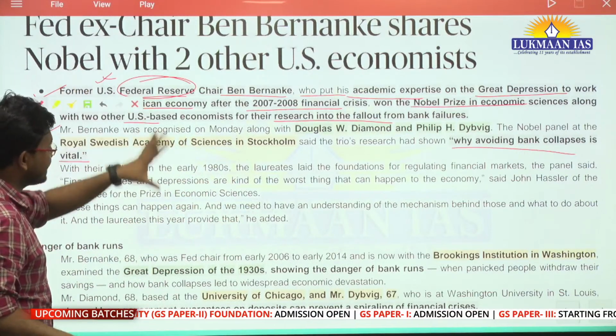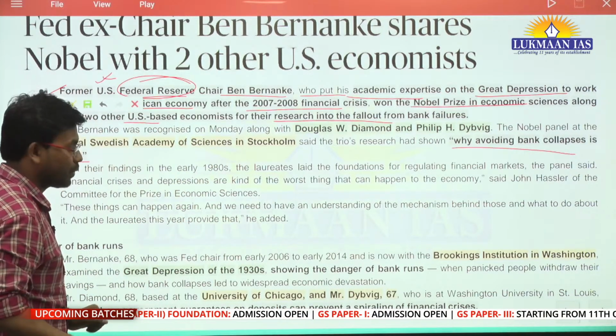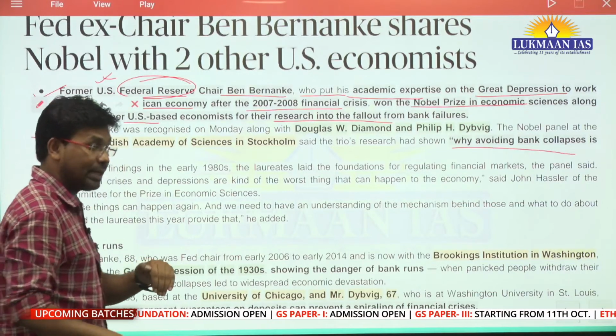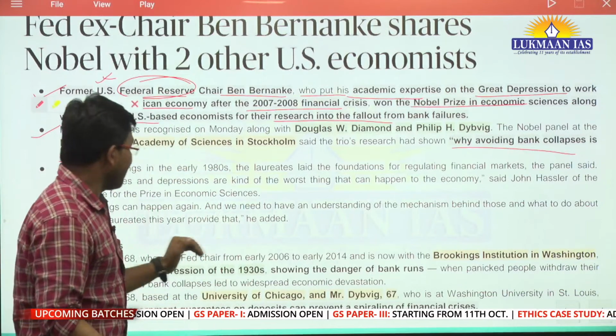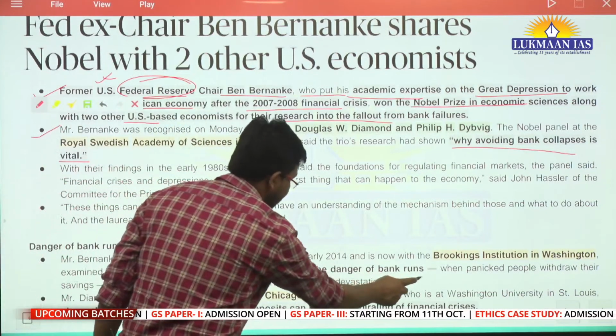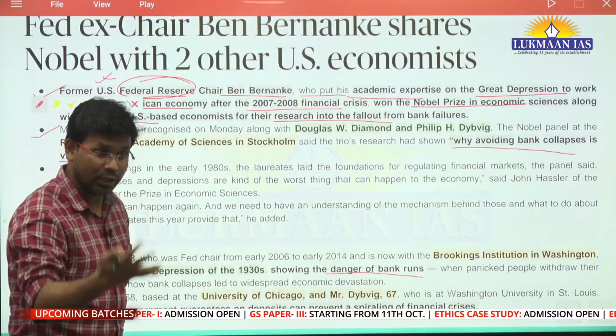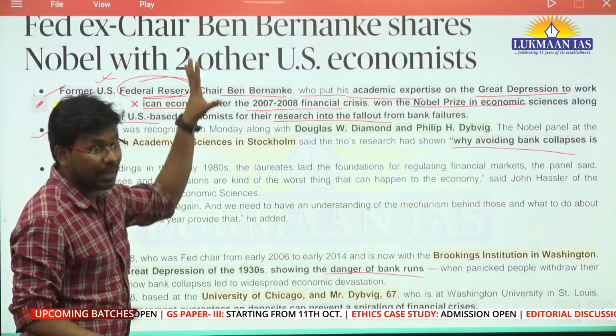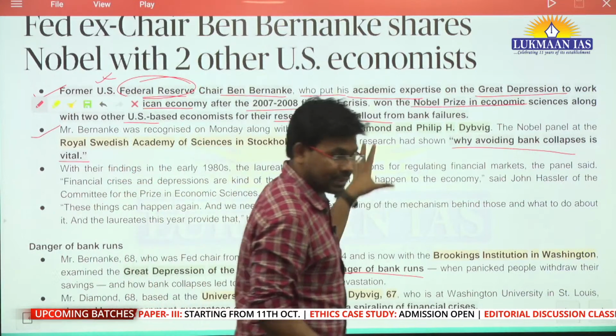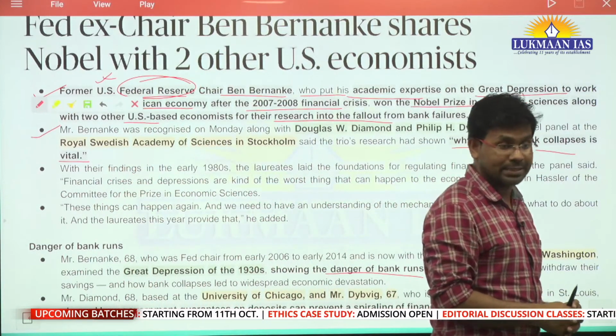So this is related to avoiding bank failures, reassurance by the government, and also showing the danger of bank runs. For example, if a bank is collapsing, what can be the dangers associated with it? So these people have done proper research on that, and have been awarded the Nobel Prize in Economics.